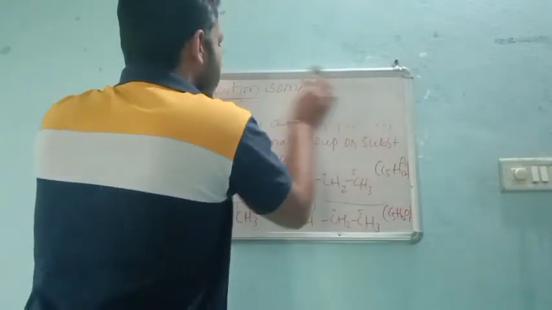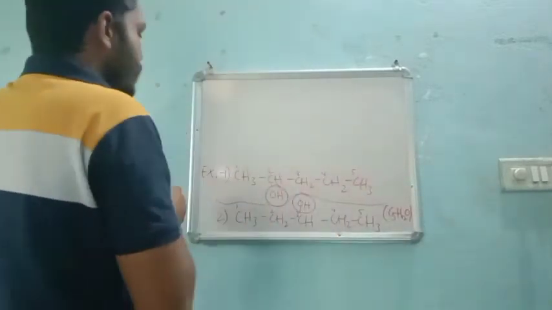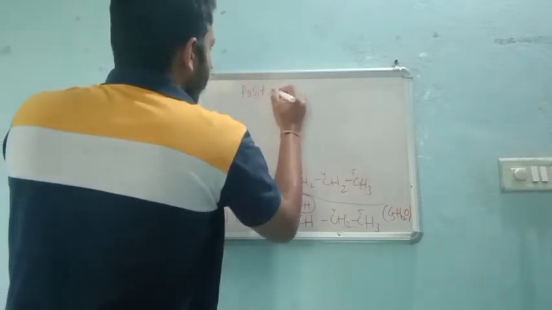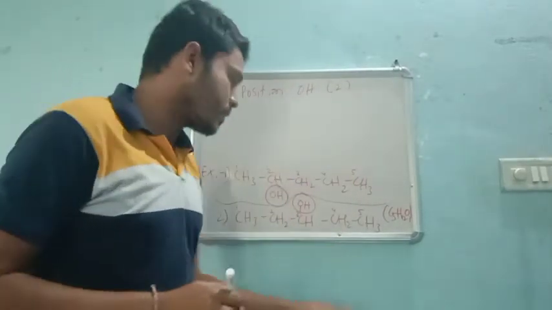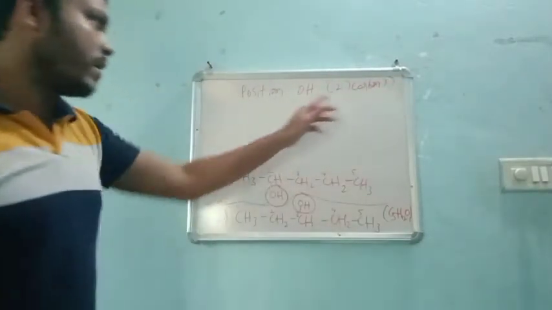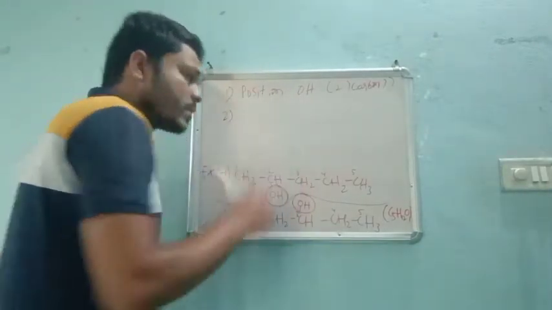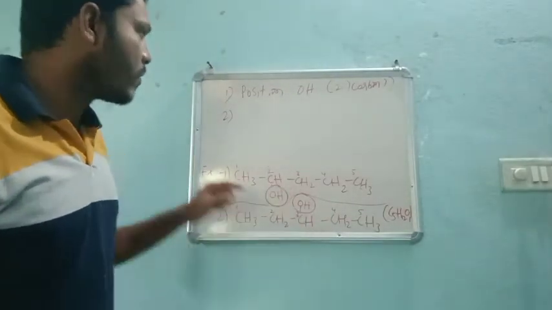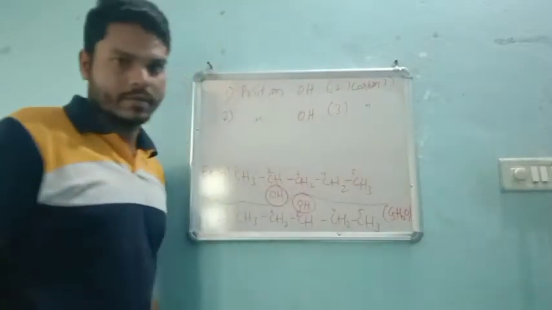This is the number 1 case. See, I will write clearly so that you can understand very easily. So in the first example, the position of OH is at 2. That means the functional group OH is at the second position, or you can say second carbon, right? Or OH is at the second carbon in the first case. What about the second case? In the second example, our functional group position is at the third carbon, right?